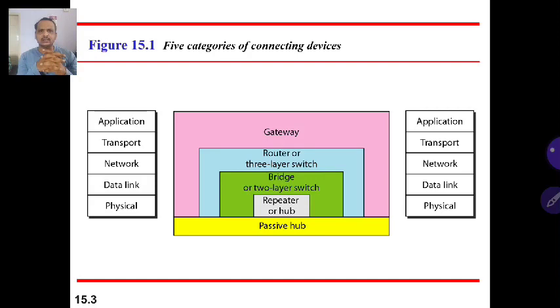As I told you, passive hubs are just below the physical layer, and they are all the connection points. All computers are connected together in an Ethernet LAN. That point you are going to call a passive hub, and this point is also called a collision point. So at the physical layer, we have the repeater or hub. A repeater is a regenerator, not an amplifier. It doesn't have any decision-making capacity, and it connects the segments of a LAN.